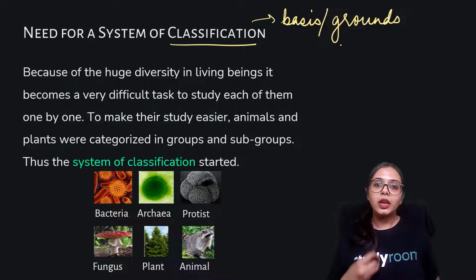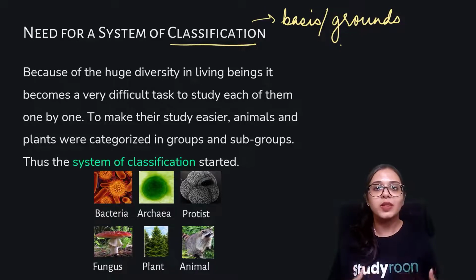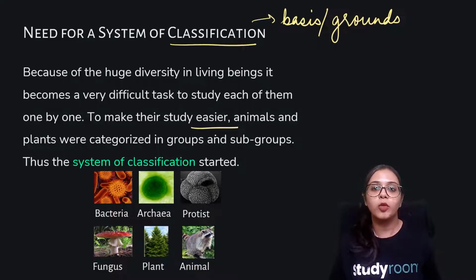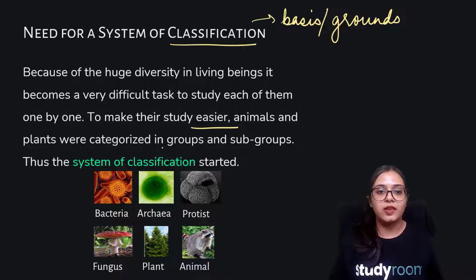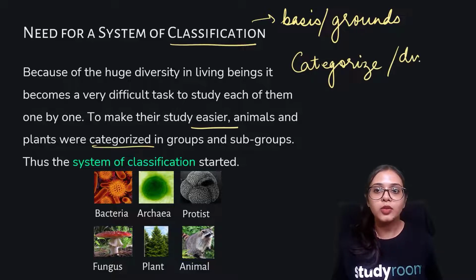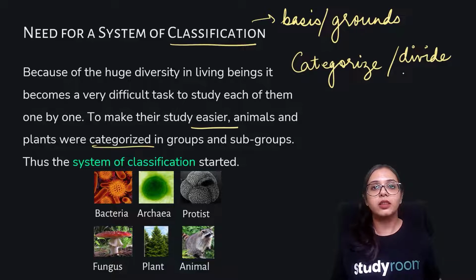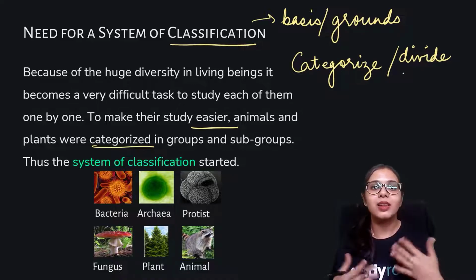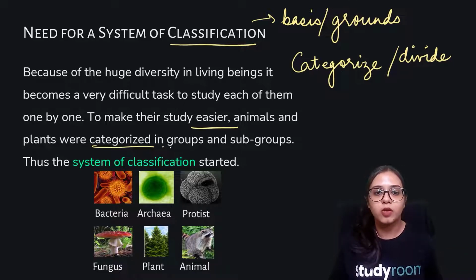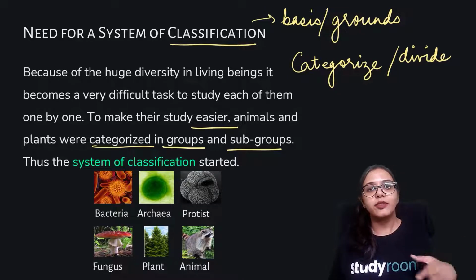All right. So in order for us to perceive organisms around us in an easier way, in a more comprehensive way, in a more meticulous way, we need to categorize, okay? We need to categorize, we need to divide, all right? So that we are able to learn the similarities and we are able to understand the dissimilarities, all right? And therefore, classification is necessary. This classification is done on the basis of groups, and there are different subgroups, and thus the system of classification started.